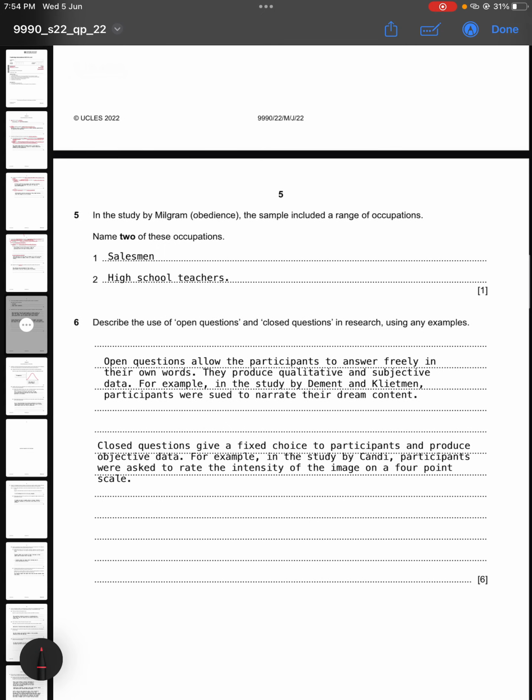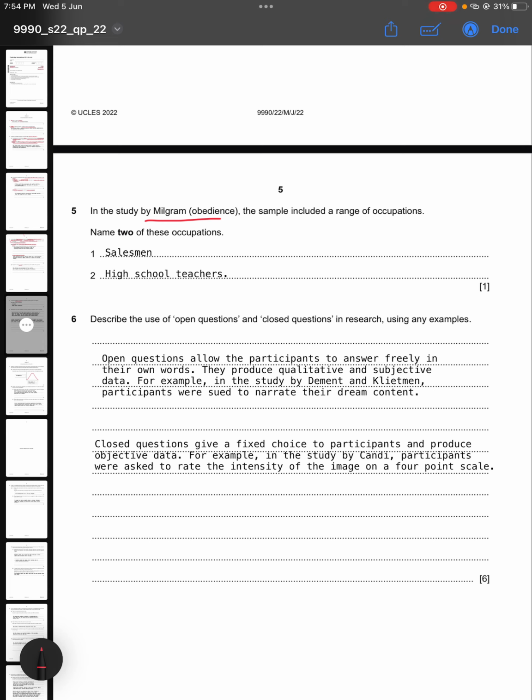Now, question number 5 says, in the study by Milgram on obedience, the sample included a range of occupations. Name 2 of these occupations. So I have written salesmen and high school teachers. You can write any other. You can write that some of them were laborers, some of them were students. You can write any of these. There was a range of occupations given.